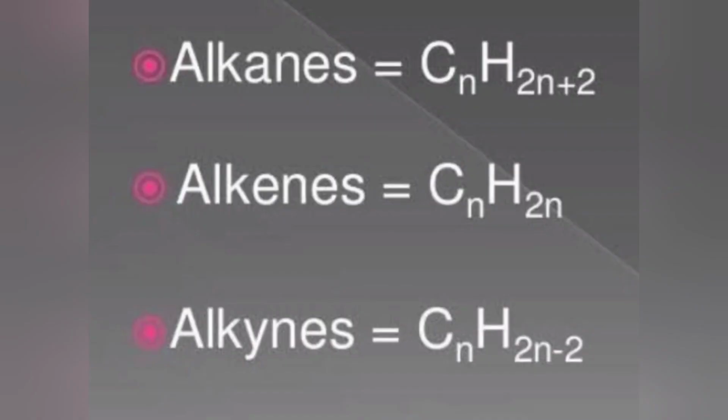We studied alkanes, alkenes and alkynes, and their formulas. First one, alkanes is CnH2n+2, alkenes is CnH2n, and alkynes is CnH2n-2. The formulas are very important and you have to learn them by heart.